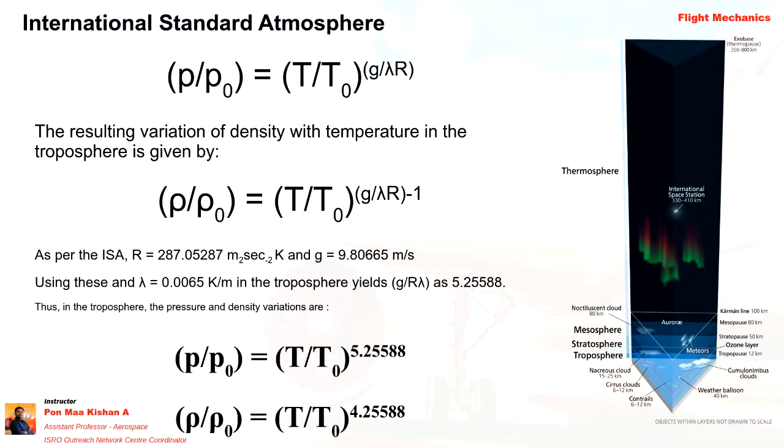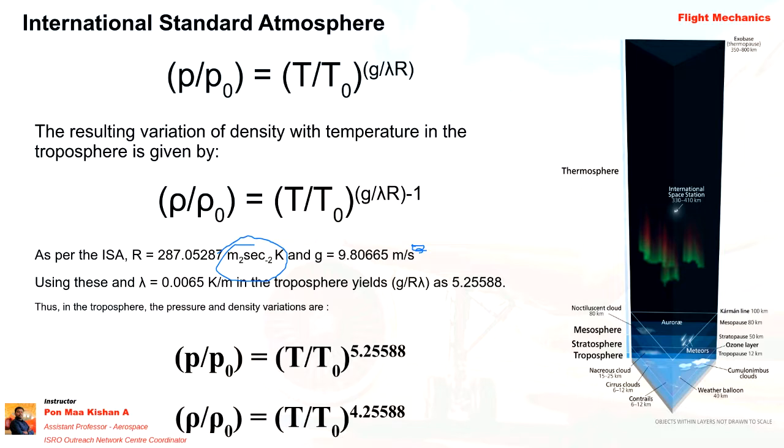Substituting the known values, R, the gas constant, we know is 287, there is a typing error in that. It is meter square second power minus 2 Kelvin power minus 1, and g is also in meter per second square. So there is a typo, and I will change it in the document, so when I submit it to you, it will be corrected.